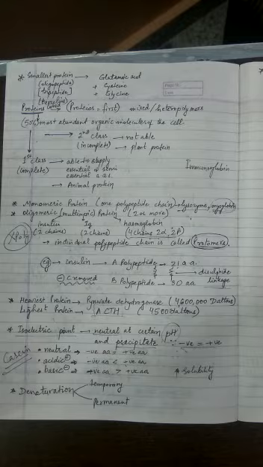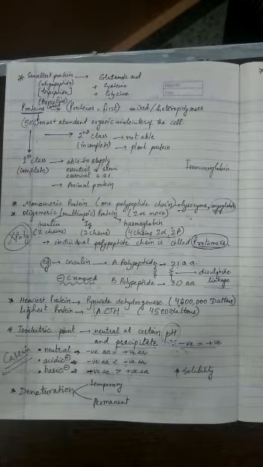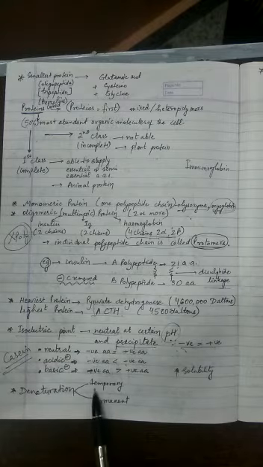Once these bonds are broken, the structure of the protein is lost, and we call that loss of structure denaturation. So whatever the activity is, if it is an enzyme or a hormone, all those activities are also lost. But remember, denaturation can be temporary or permanent.